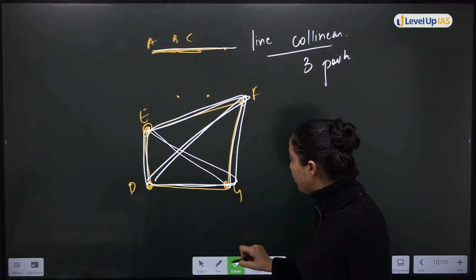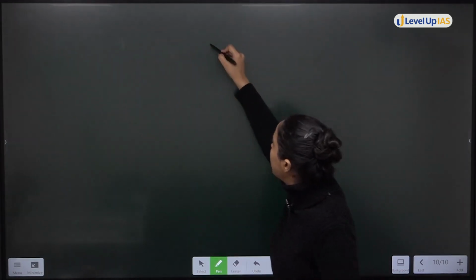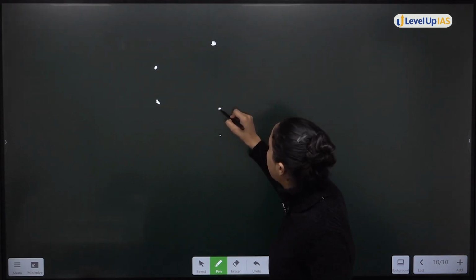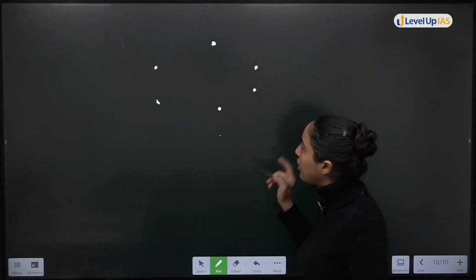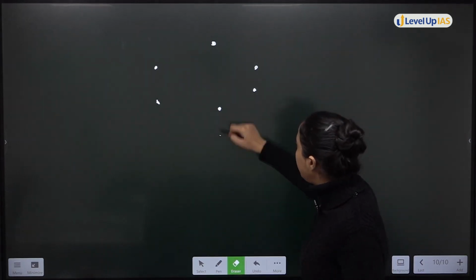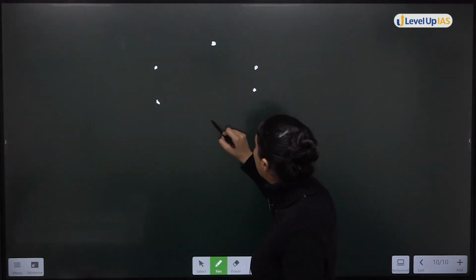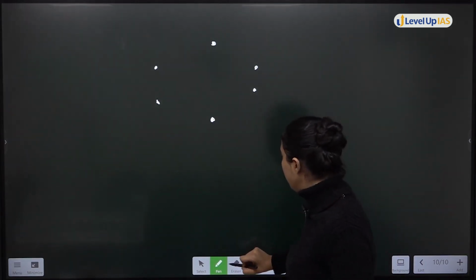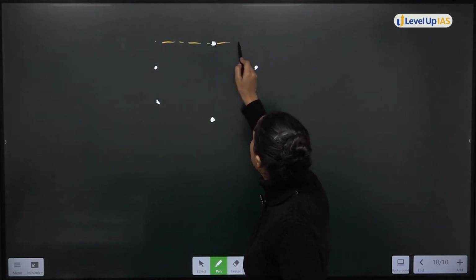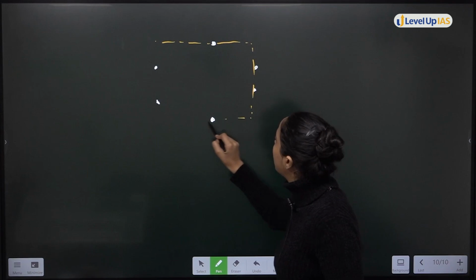ठीक है, now what are the type of points we have in the question? जो हमारे पास points हैं, they are of this type. 1 here, 2 here, 3 here, 4, 5, 6 in total. So no 3 of them are collinear. ऐसा तो कोई भी नहीं है कि 3 points एक line पर आ रहे हों.